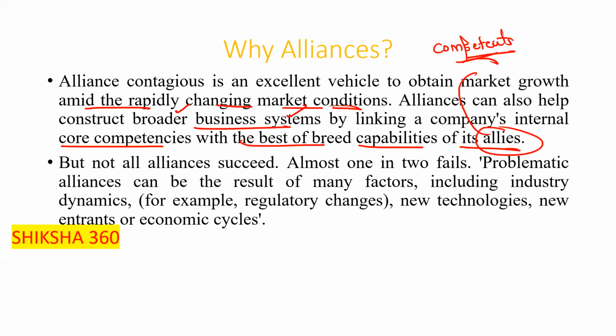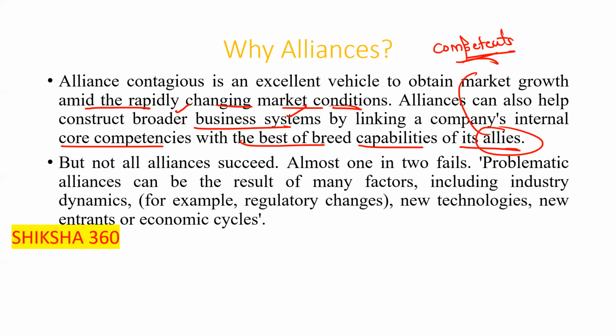But not all alliances succeed. Almost 1 in 2 fails. If there are 2 alliances, out of that 1 alliance will fail and 1 will be successful. That is, there is basically a 50% success rate.